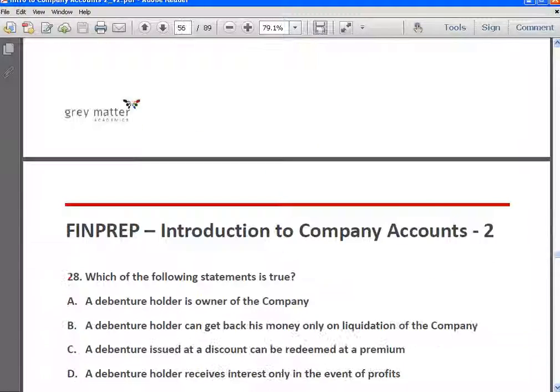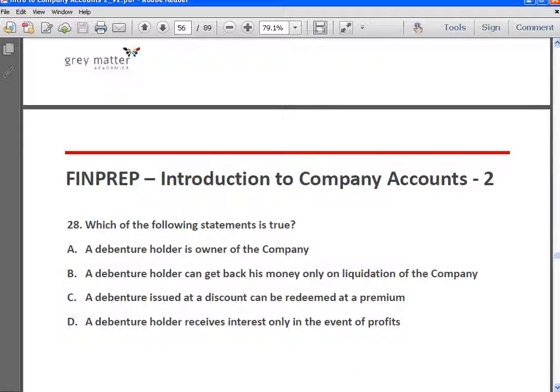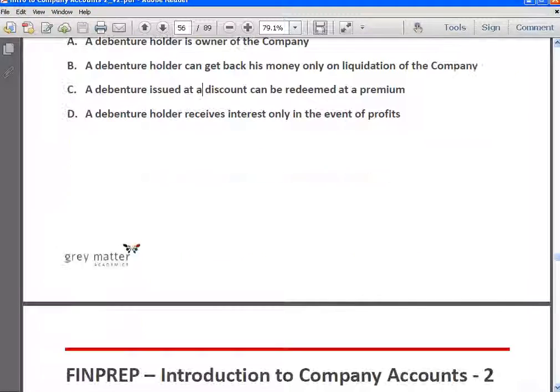Answer is D. Which of the following statements is true? Debenture holder is owner of the company is false. A debenture holder can get back his money only on liquidation of the company is false. A debenture issued at a discount can be redeemed at a premium is true. A debenture holder receives interest only in the event of profits is false. Okay, so answer is C. Debentures can be issued at a discount and can be redeemed at a premium. That is a true statement.